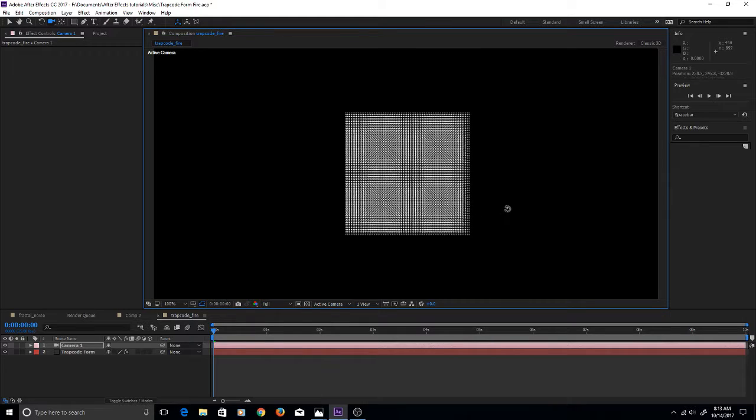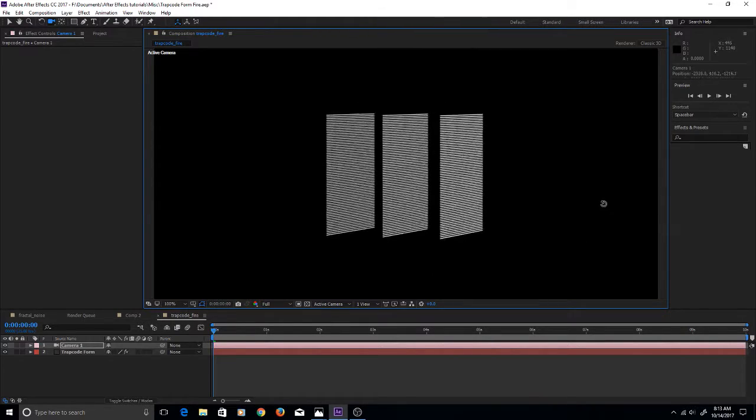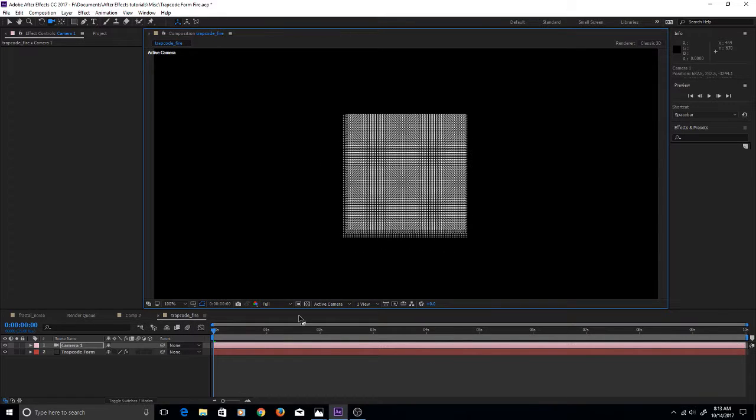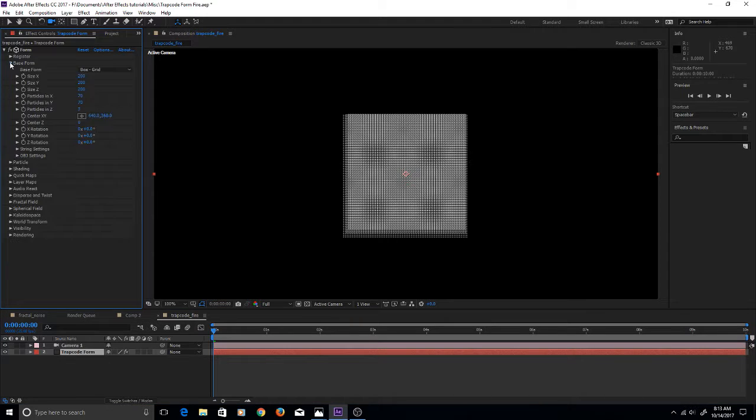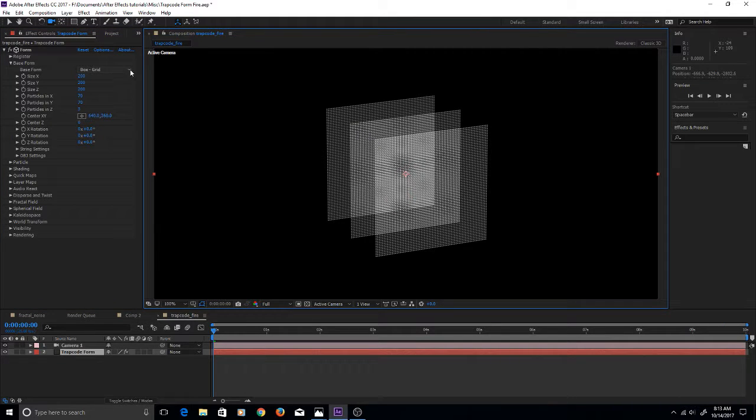So we'll zoom in and we'll rotate the camera, and you can see here we have 3 planes of particles. You can always create more, but this is what is known in Trapcode Form as the base form. If we go up to the top of the menu list and we click on base form, this is our box grid. There's a whole lot of other base forms that you can use.